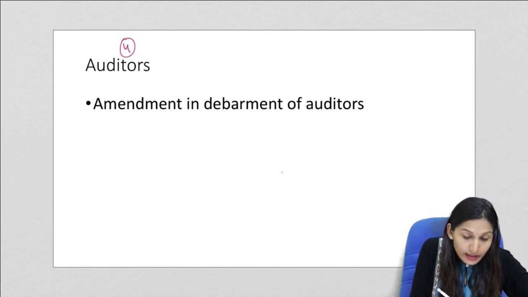Now fourthly, the amendment is regarding the debarment of the auditors.